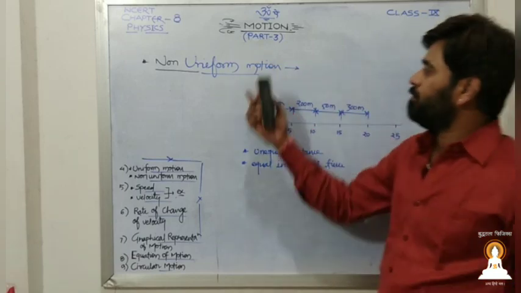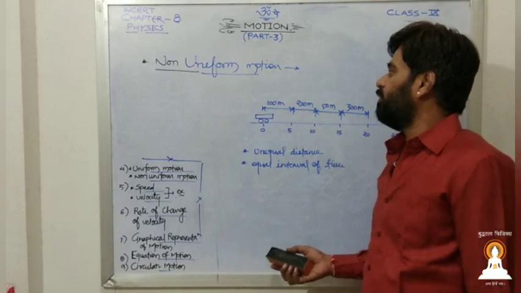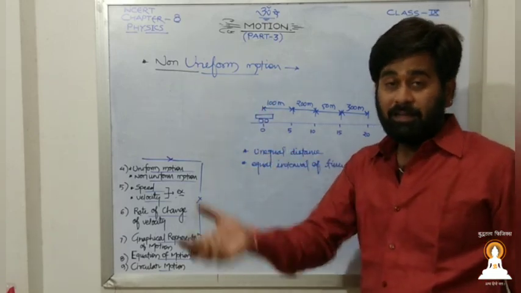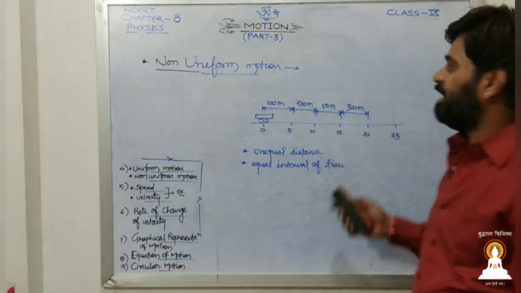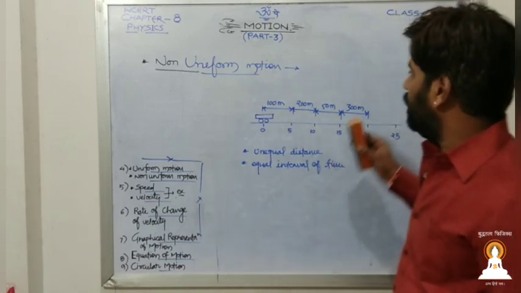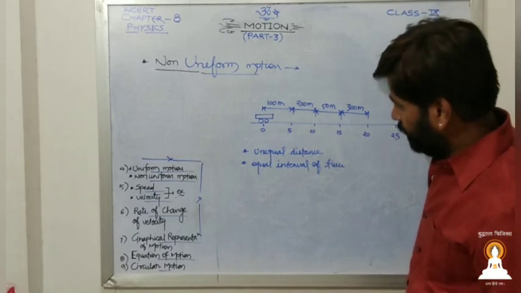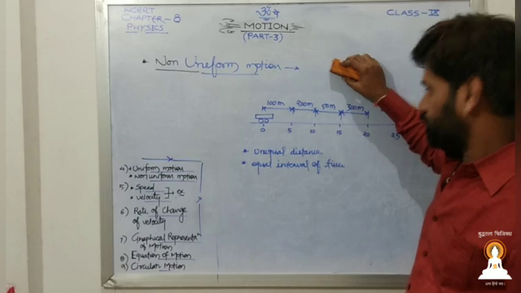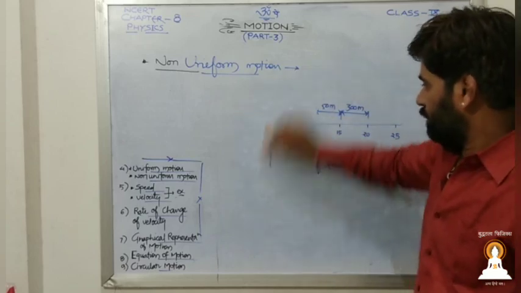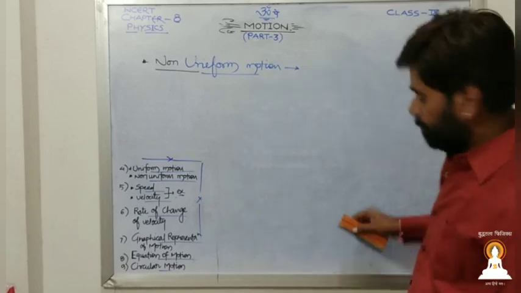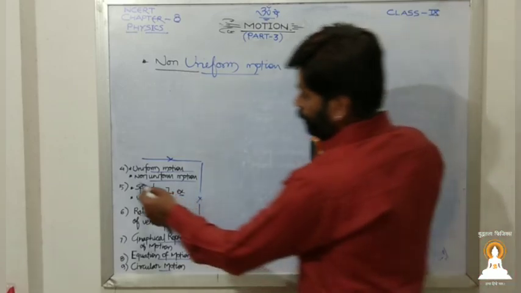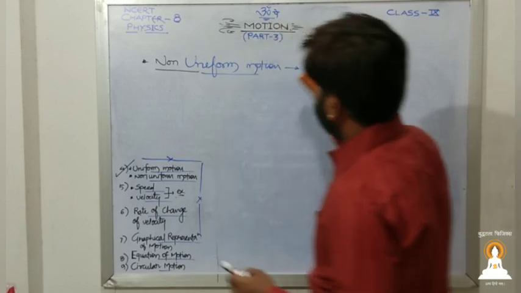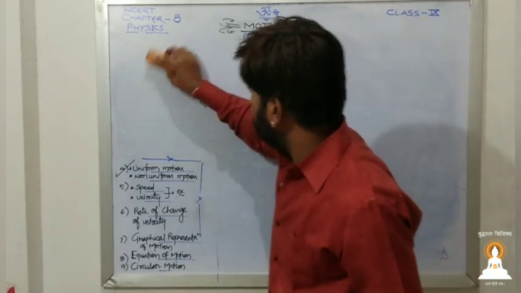Uniform motion means we are assuming that we are performing an ideal type of motion where there is no resistance at all. Resistance means hurdles. So this was all about uniform and non-uniform motion. This completes our point number 4. Numericals we will do later on. First of all, let us understand the basics.